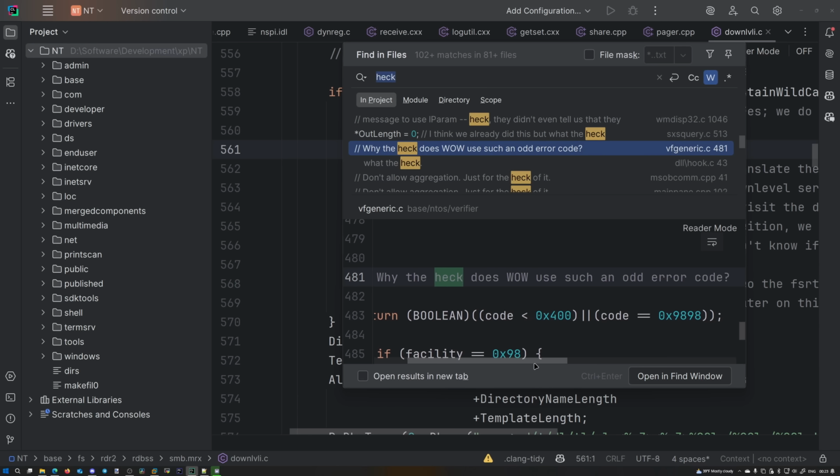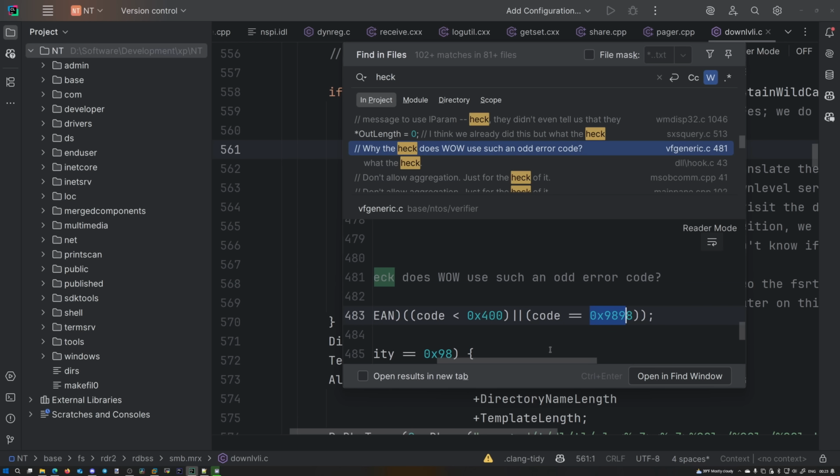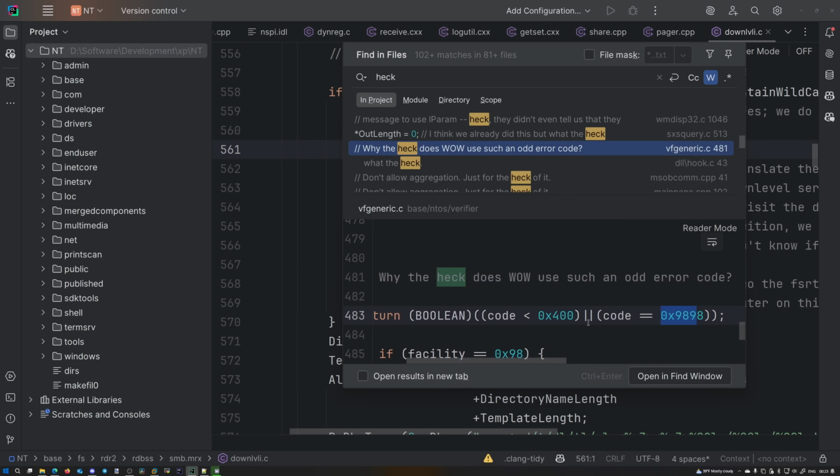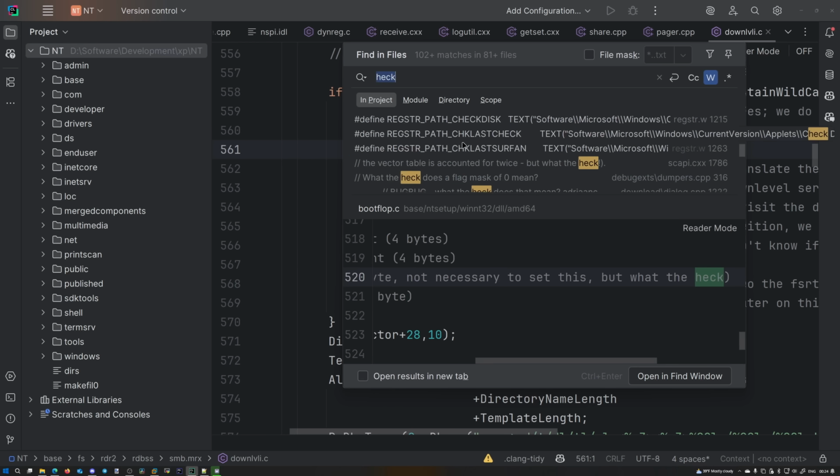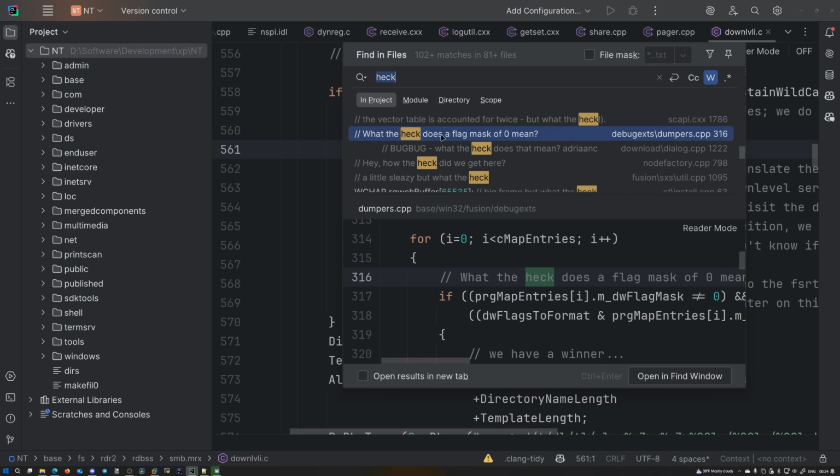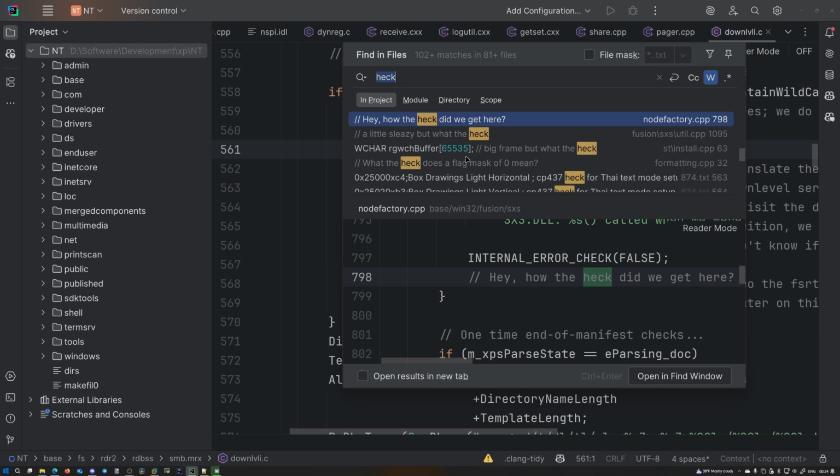Why the heck does Windows use such an odd error code? And that's a magic value. Looks like it. I'd be pissed too. So we get more hacks. Lots of surprises in the code base. So we get lots of hacks.